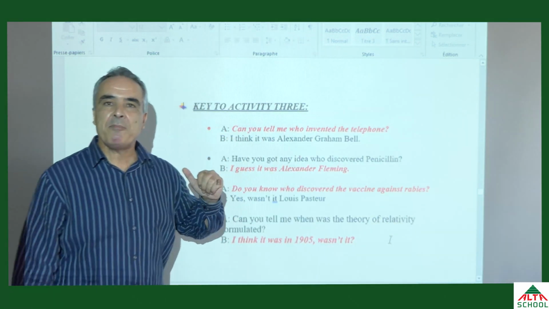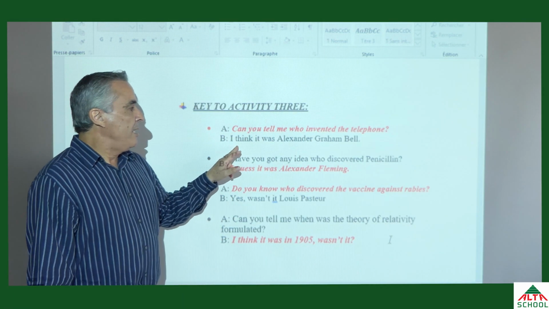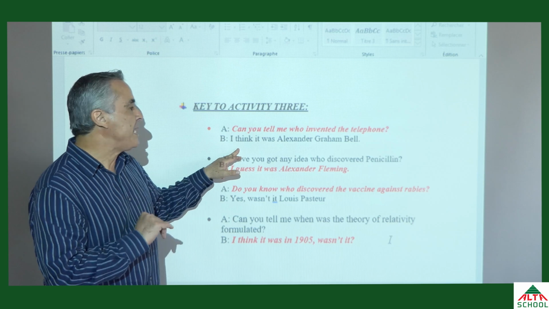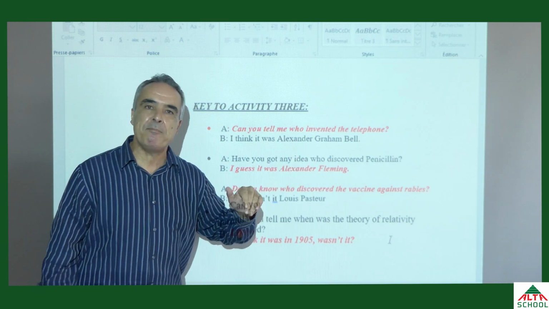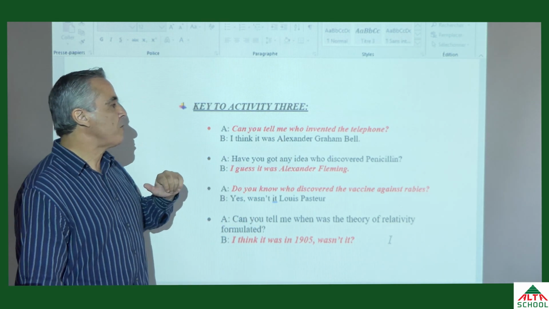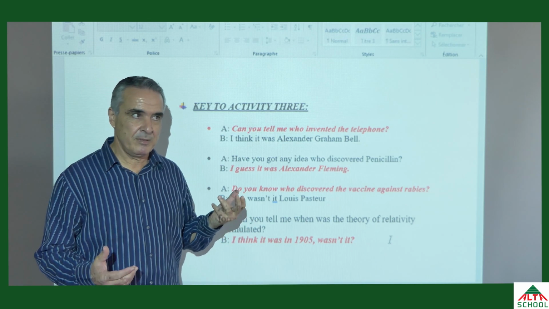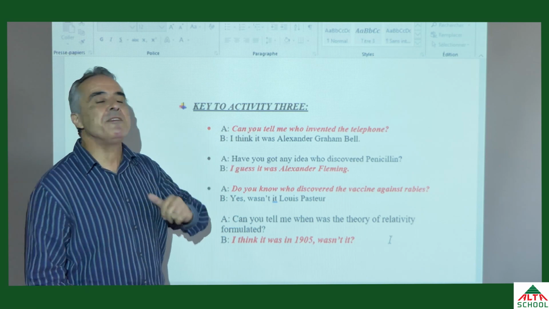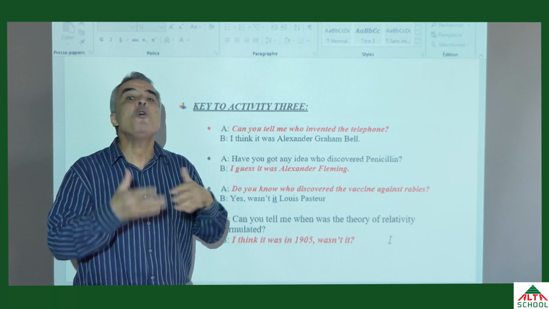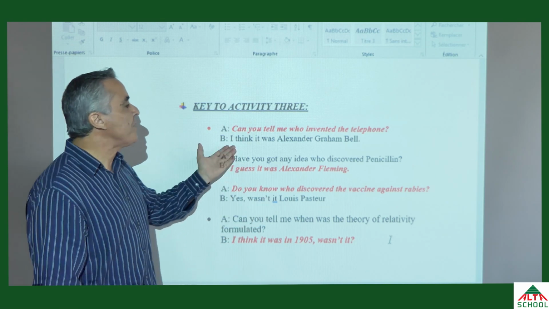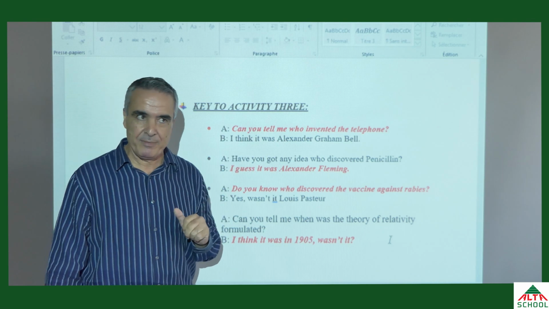So key to activity number 3. Number 1, we are given the answer in B. I think it was Alexander Graham Bell. You will ask the question, can you tell me who invented the telephone? Can you tell me who invented the telephone? Or just who invented the telephone? I think it was Alexander Graham Bell.